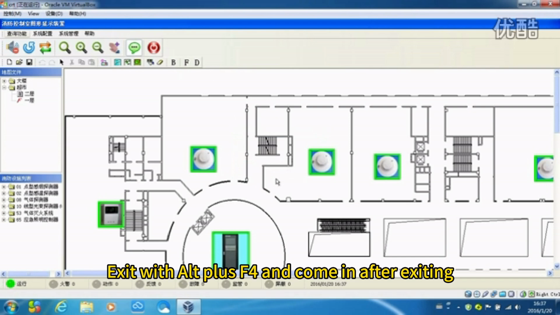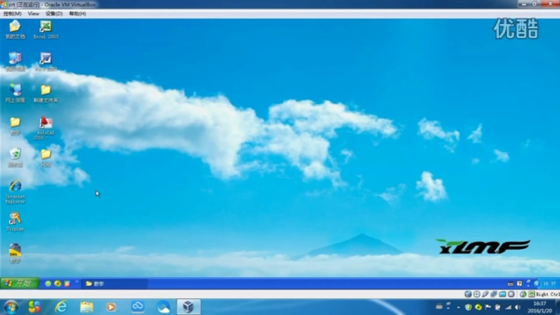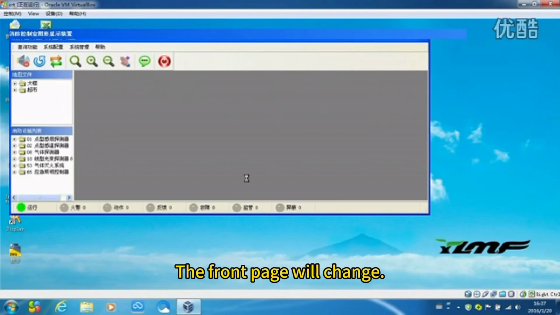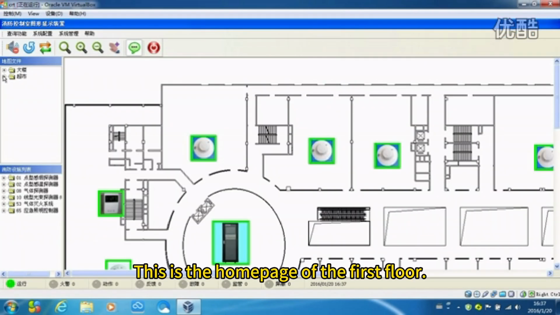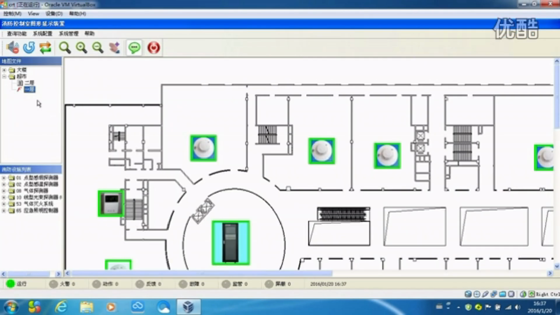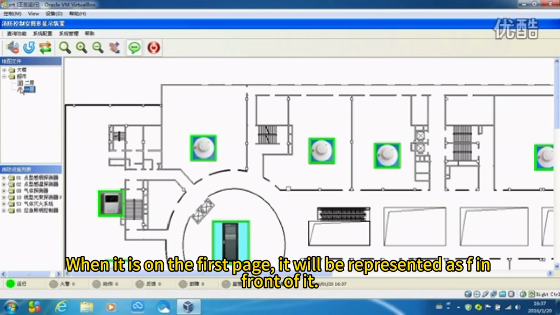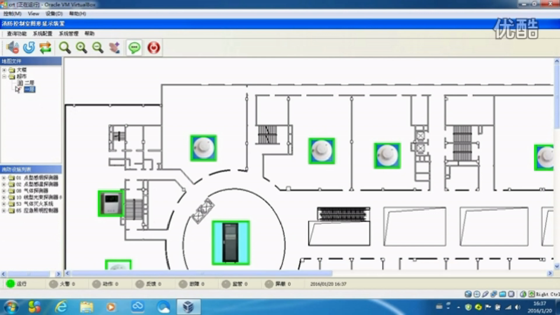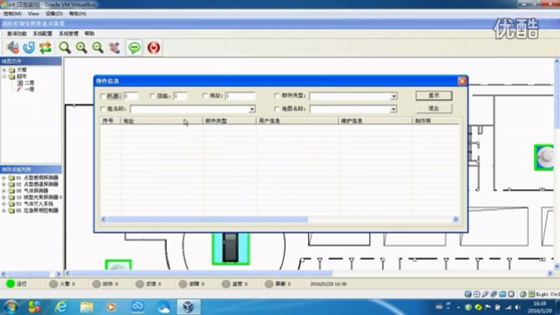Exit with Alt plus F4 and come in after exiting. The front page will change. This is the home page of the first floor. When it is on the first page, it will be represented as F in front of it. Device list is what is shown on this machine.